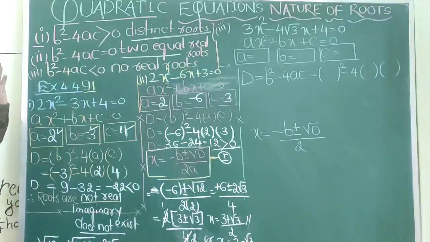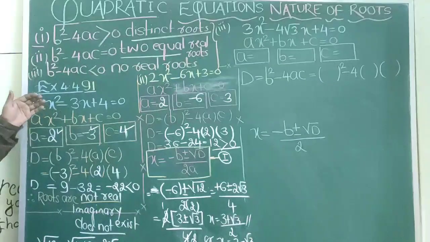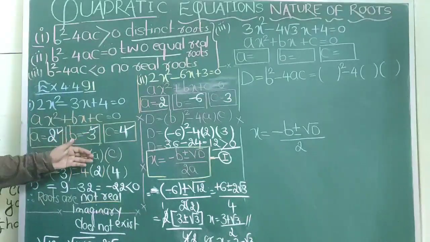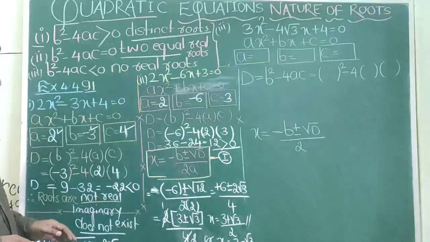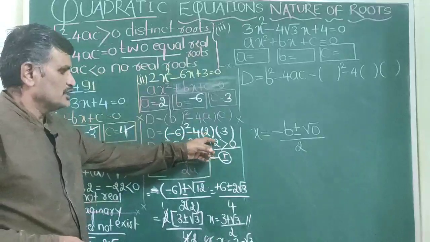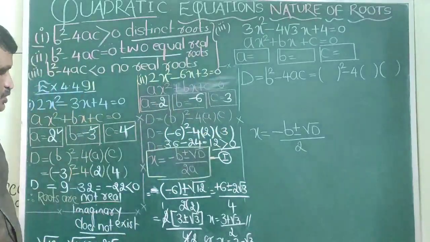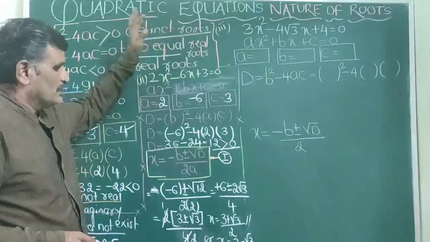So let me remind what I have done. In the first equation, I found the discriminant, and I got the discriminant less than 0. That means the roots are imaginary. In the second case, again I found the discriminant, but the discriminant is more than 0. So the roots are distinct.